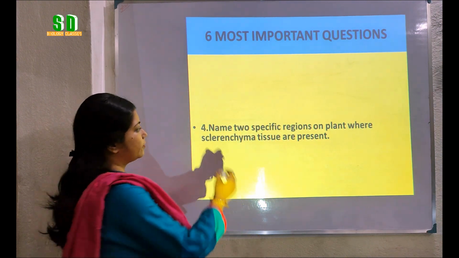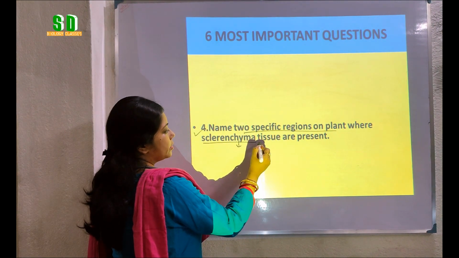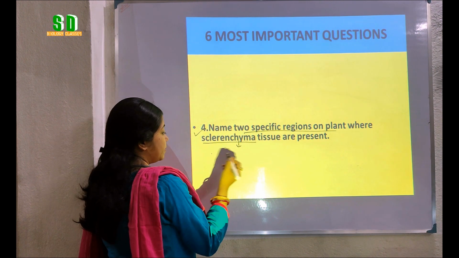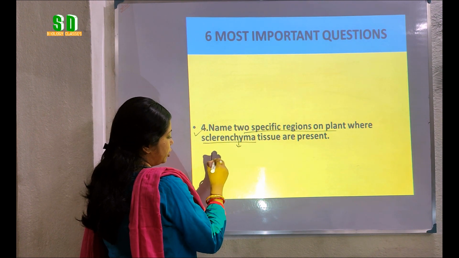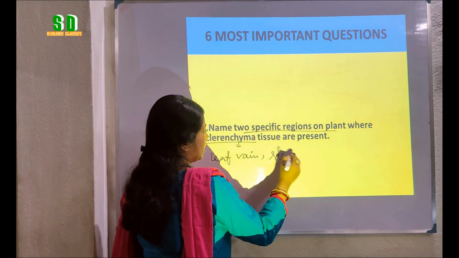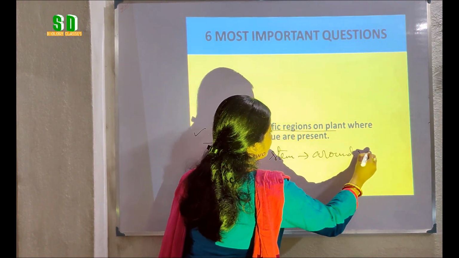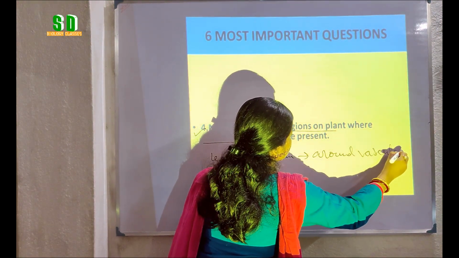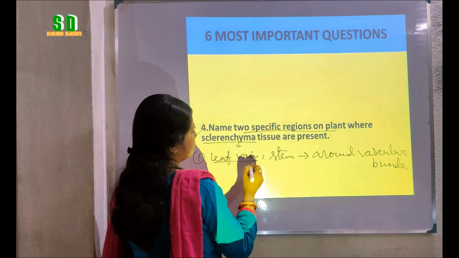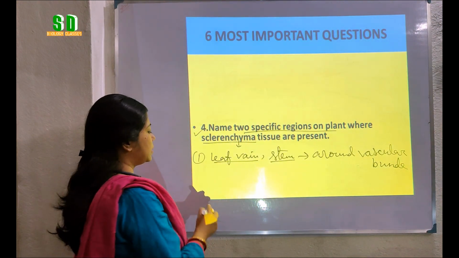Now we have question number 4. Name 2 specific regions of plant where sclerenchyma tissues are present. It can be present in the leaf vein, in the stem, and specifically around the vascular bundle. Around the vascular bundle of leaf veins or around the vascular bundle of the stem.